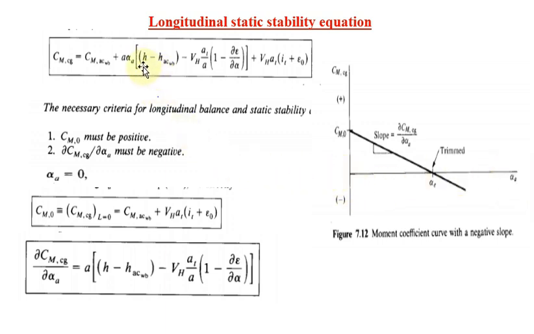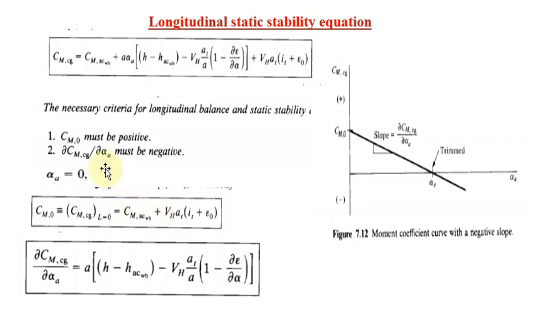So this is my total pitching moment equation. I am going to implement alpha A equal to 0, because I need CM0 to be positive. When alpha A equals 0, automatically this form of the equation arrives. Instead of CMCG, I get CM0, because I am substituting alpha A equal to 0. This is the criterion to make the aircraft longitudinally statically stable. So after implementing the first criterion, I get this equation.